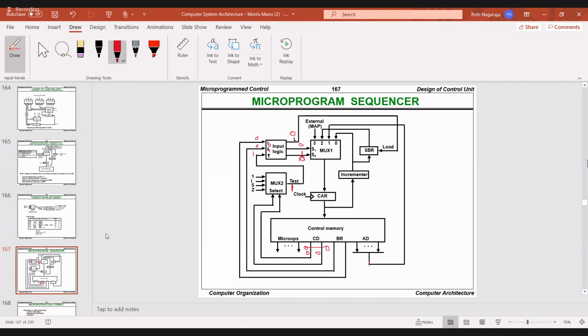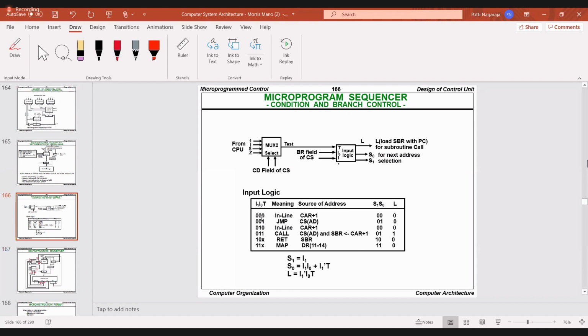Do you understand? If not, listen once more. So one operation is done. First, know what CD 0, 0 means. CD 0, 0 means unconditional branch. So this selection is 0, so unconditional branch, the 0th output line, so the output is 1. Now the test value is 1 and assume BR is 0, 0. So I0 is 0, I1 is 0, T is 1. Now see the table. When I1 is 0, I0 is 0, T is 1, the meaning is we are doing a jump.